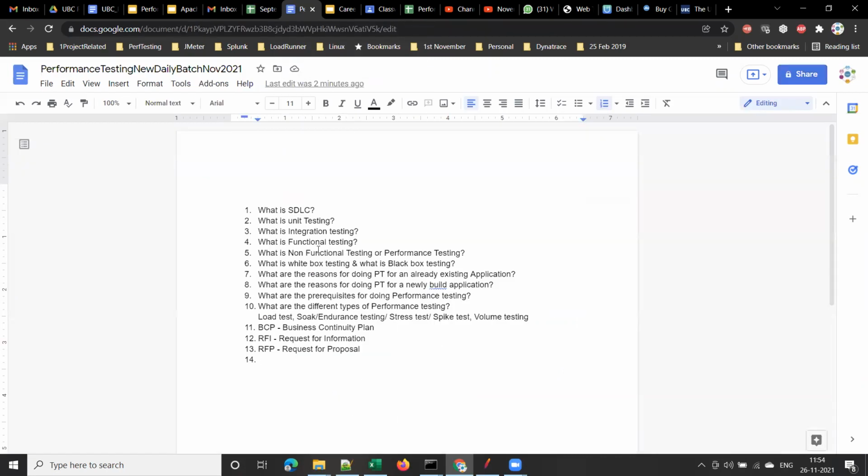All right. So coming back to the running notes. Next, the client asks you to submit an RFP, request for proposal, or a solution document. We also call that a solution document. Solution document means what is the solution for doing performance testing for their application. What is the process and how much does it cost? This is something like a quotation.